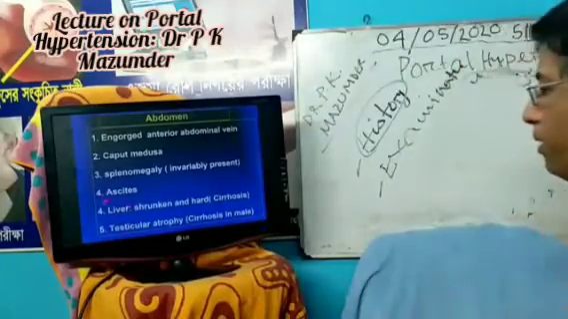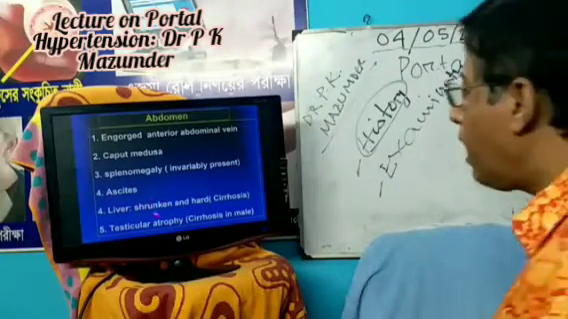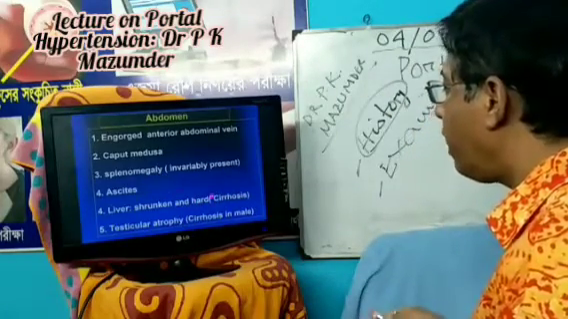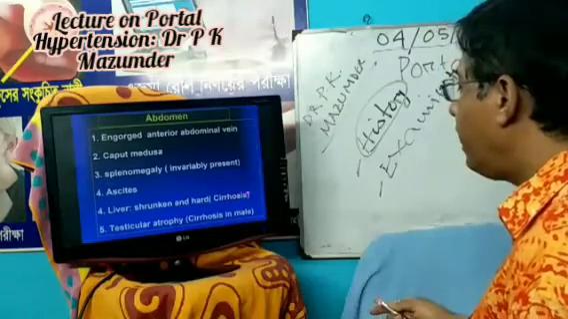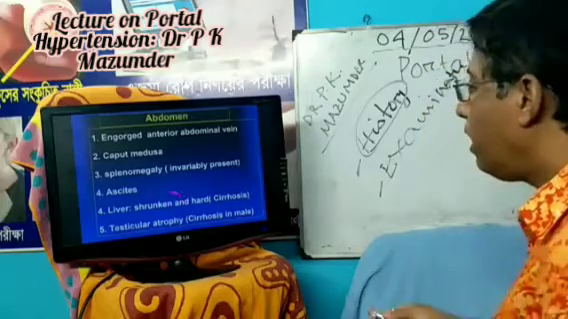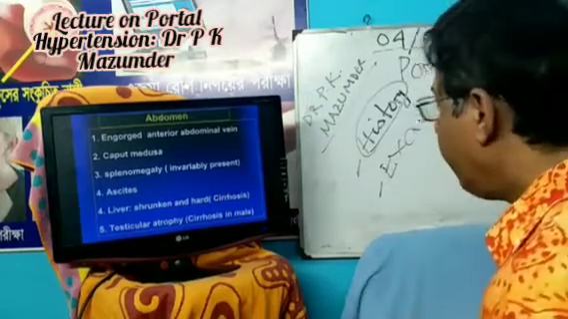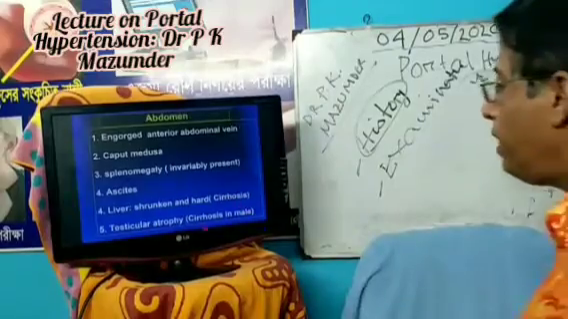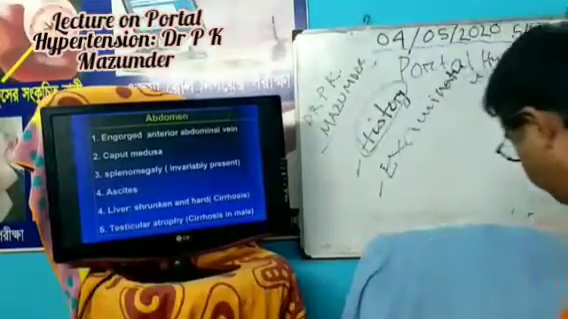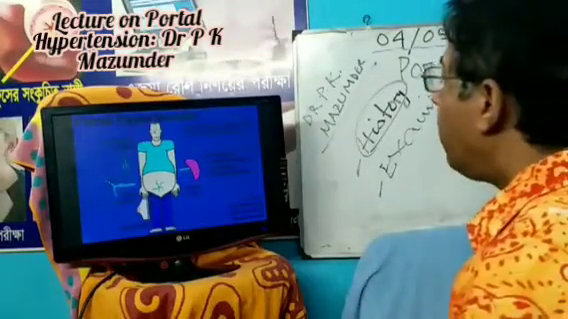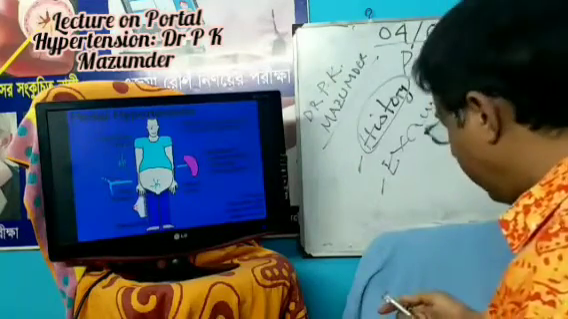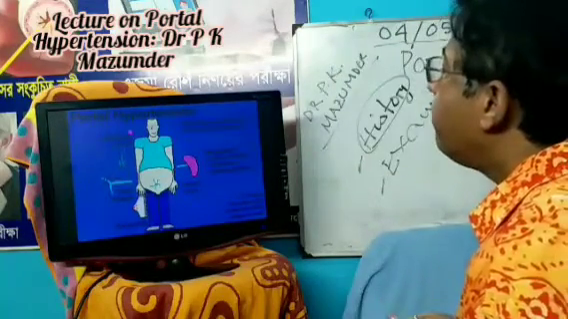And liver, of course, may be enlarged. It is shrunken and hard if there is cirrhosis. If there is chronic liver disease, that is cirrhosis, the right lobe of the liver is shrunken but the left lobe is enlarged. If male, you should examine the genitalia; in that case the testis may be atrophied. These are the signs. I think it is not so visible. Portal hypertension symptoms and signs.